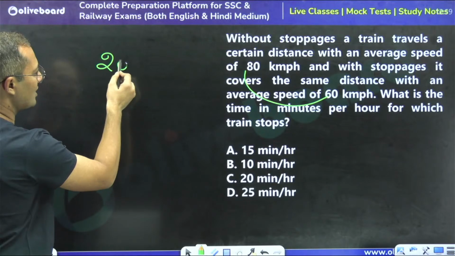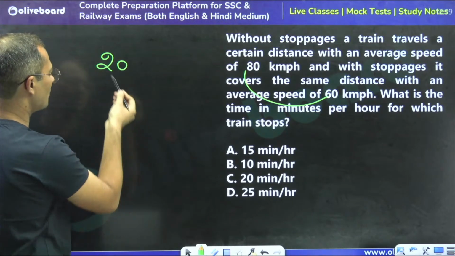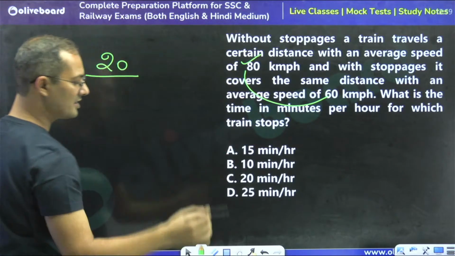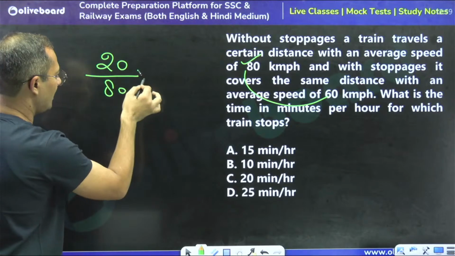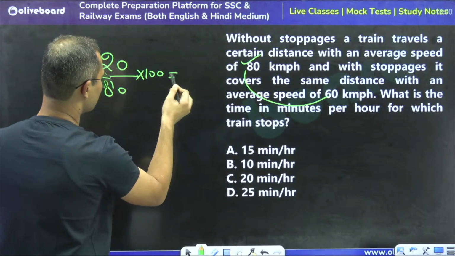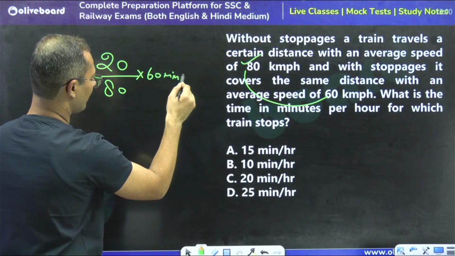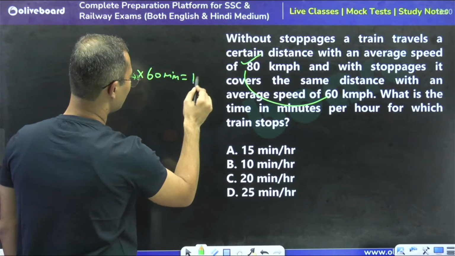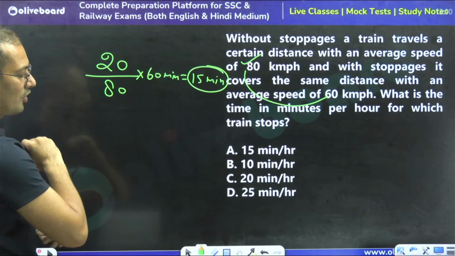In 1 hour, it covered 20 km less. So the time taken to cover the 20 km with the initial speed is going to be the waiting time: 20 divided by 80, into 60 because it is the case of 1 hour. So 15 minutes is going to be the stop time.